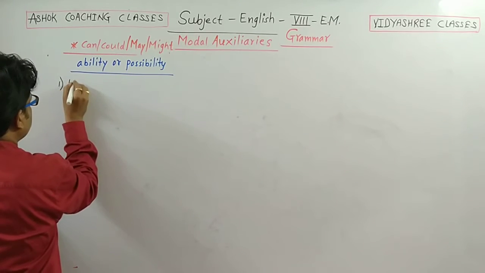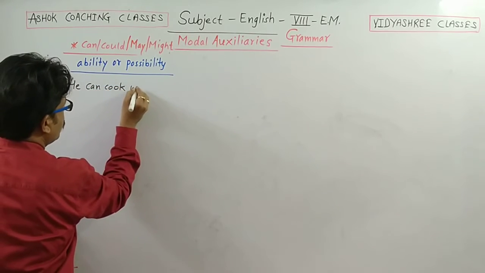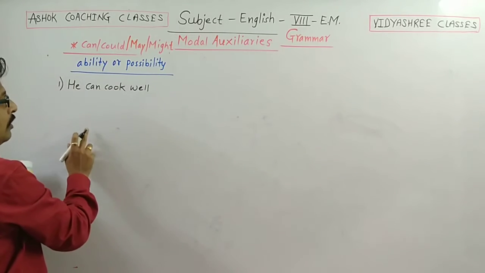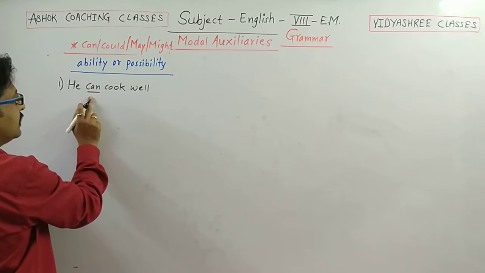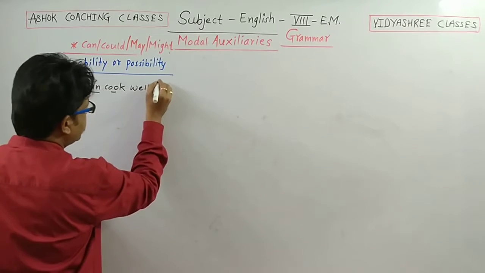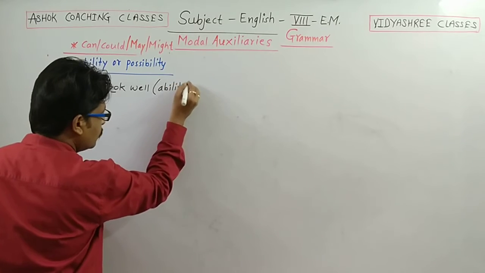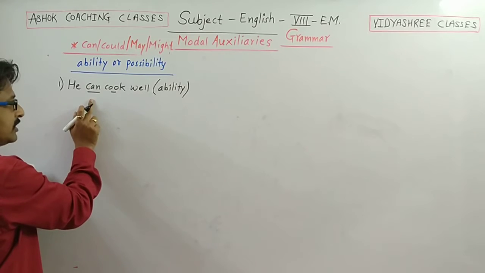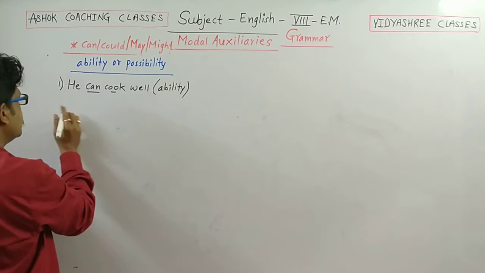First one: he can cook well. In this, which is the modal auxiliary? Can. Helping verb and modal auxiliary: can. Main verb: cook. What does it show? It expresses ability. He can cook very well. Can is a modal auxiliary in the sentence, and also a helping verb.